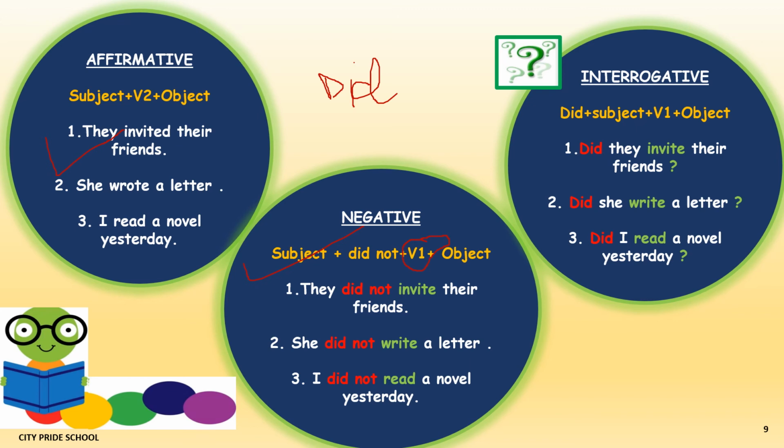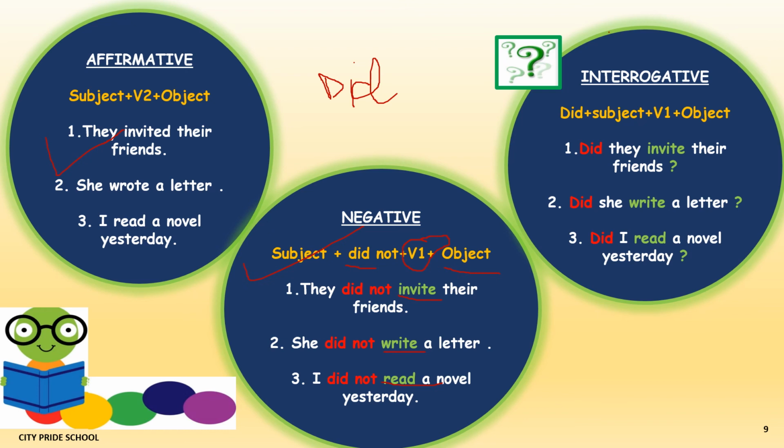V2 changes to V1 because did already helps to indicate past tense, plus the rest of the sentence. So the negative sentences will be: they did not invite their friends, not invited. She did not write a letter, and we will not say wrote. I did not read a novel. We will not say it as I did not readed a novel.